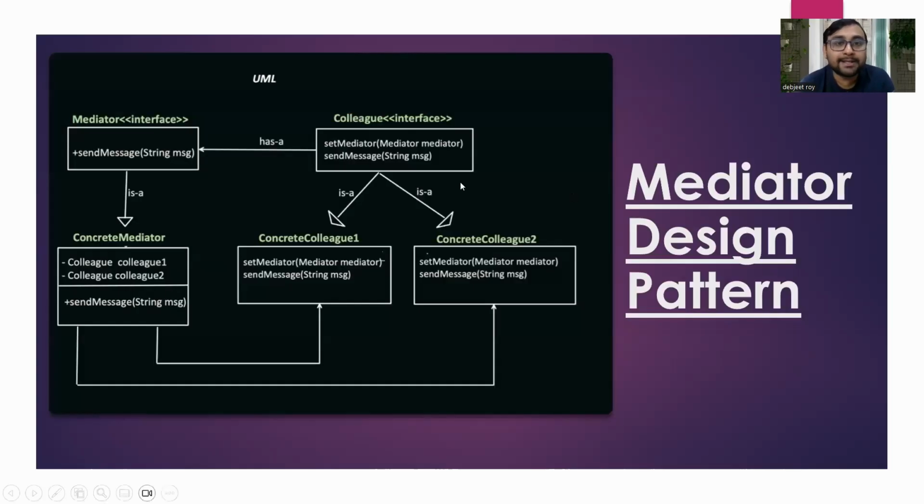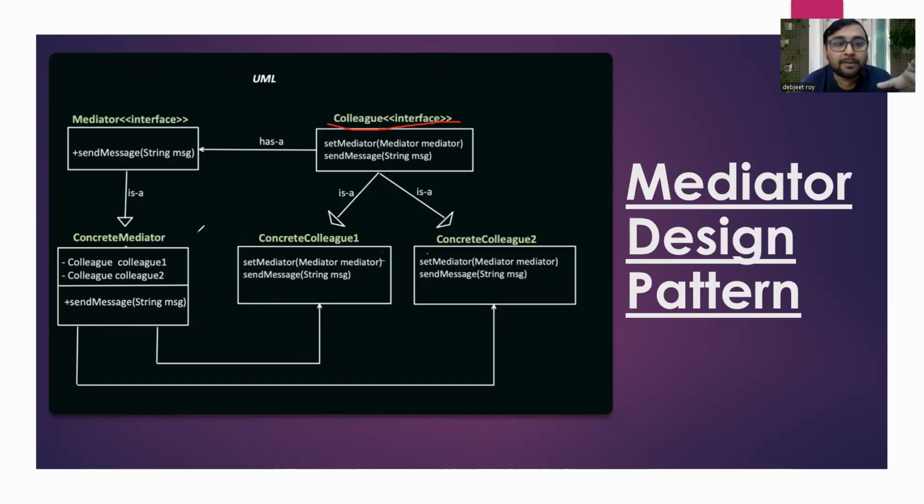Here you will see there is a colleague interface. The colleague will set the mediator. So there's a has-a relationship: the colleague will have a mediator. Similar to the online auction system, where the auction will have a mediator, the whole online auction system will have one mediator which regulates the bidders, those who are placing bids on a particular auction. The colleague is an interface which has certain methods like setMediator and sendMessage. Whatever message it wants to send, it will send to the mediator. Now the mediator will manage all the bidders, all the concrete colleagues.